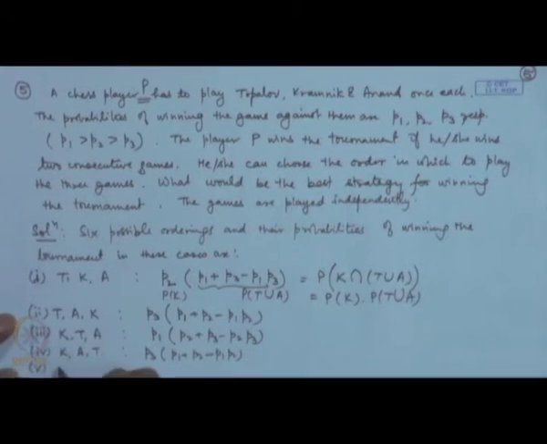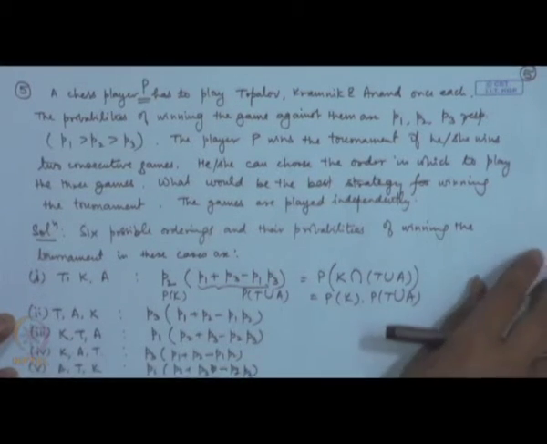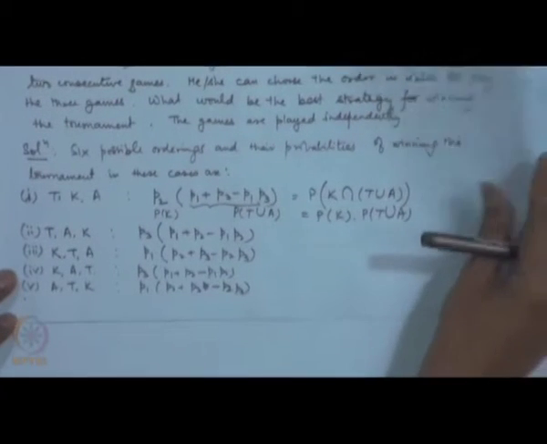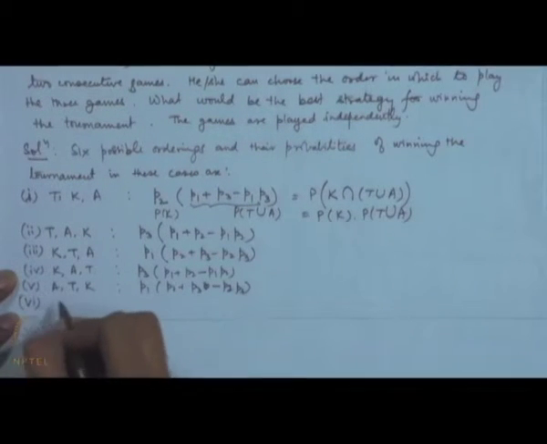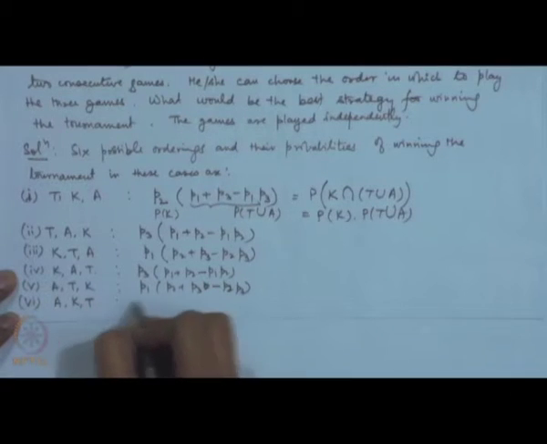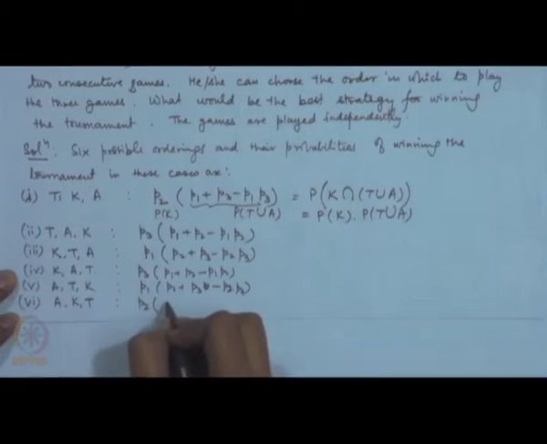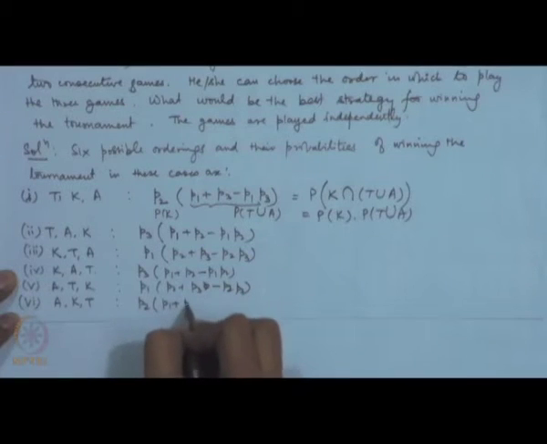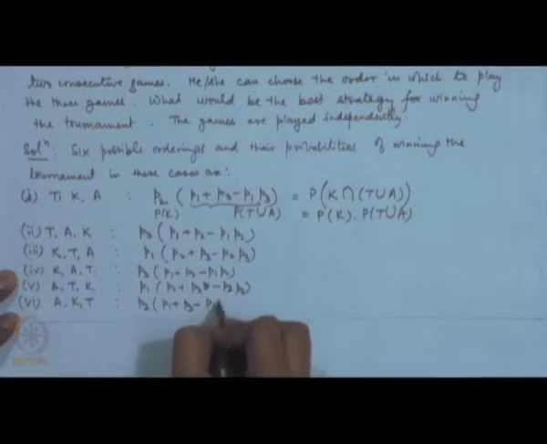Then fifth option is A T K, that is equal to P1 into P2 plus P3 minus P2 P3, and similarly A K T, that is P2 into P1 plus P3 minus P1 P3.